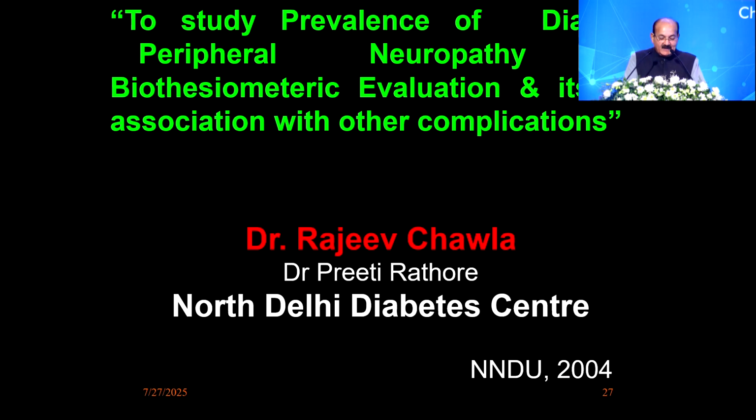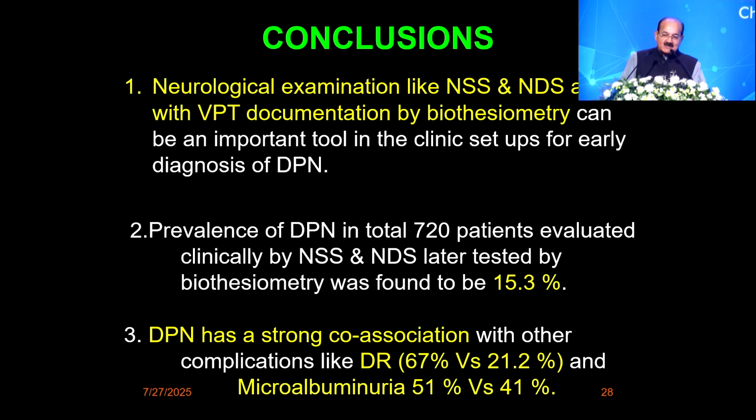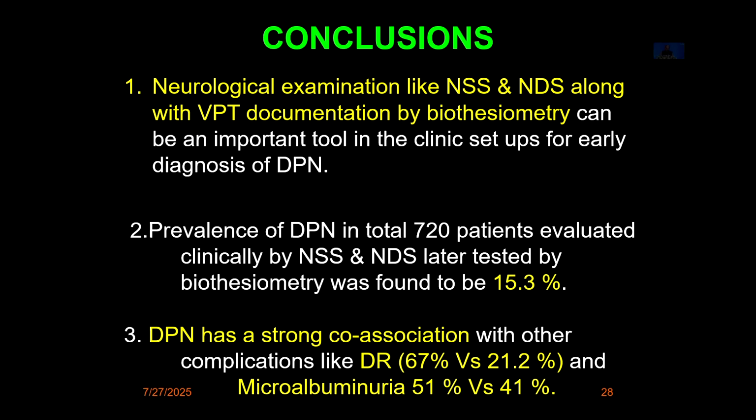We did this study again to look into the prevalence of peripheral neuropathy, and we did a biothesiometric evaluation and looked for its coassociation with other things. And we said that if you do a bedside examination, I am happy Dr. Bhansali has a lot of data on NSS and NDS, and we also published this data subsequently, it can be an excellent tool for picking up peripheral neuropathy without doing very sophisticated tests.